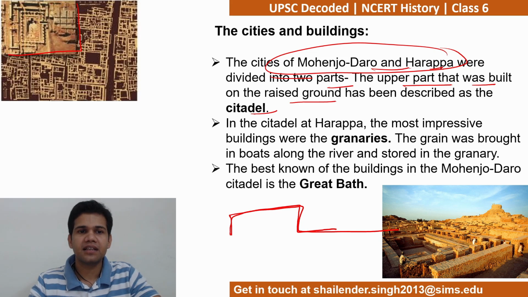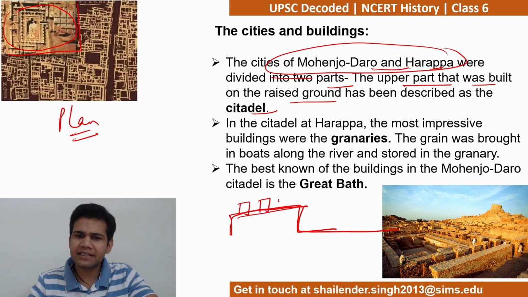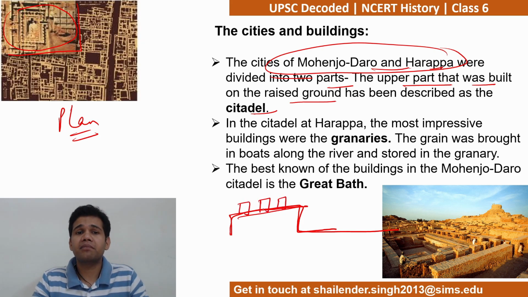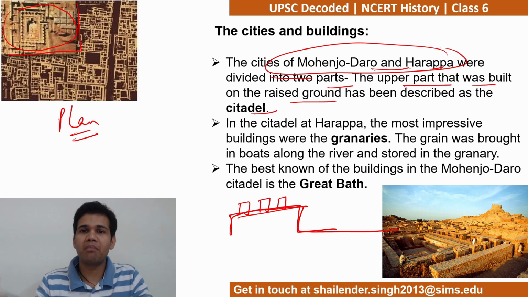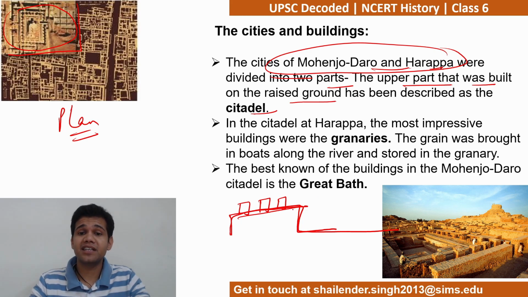So this is the typical plan. This is like using graphics and all. So the western part is this, that is the citadel, which is the raised platform. इसके ऊपर important buildings हैं. For example, important buildings like the houses of rich people, elite people, अंबानी टाइप के लोग यहाँ रहा करते थे. इसके बाद administrative buildings भी बहुत important हैं.